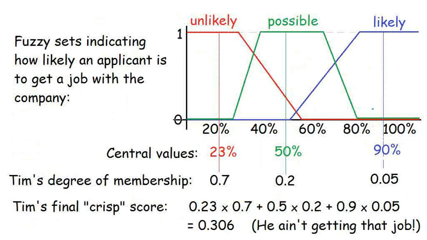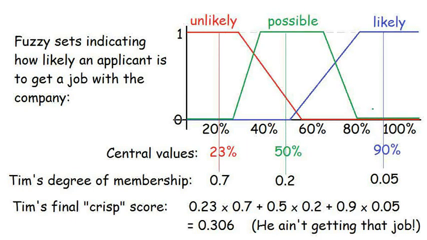Assuming that we did want to turn the degrees of set membership back into crisp, i.e. non-fuzzy numbers, then there are probably as many ways of doing it as there are fuzzy logic systems out there. Here we have the various sets indicating the chance that a prospective employee will be hired, together with a degree of Tim's membership in each of the sets. The vertical lines indicate the central values of each of the areas.